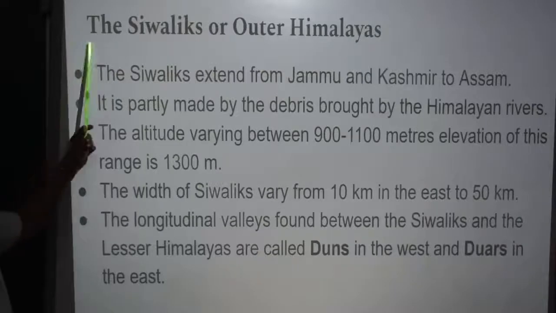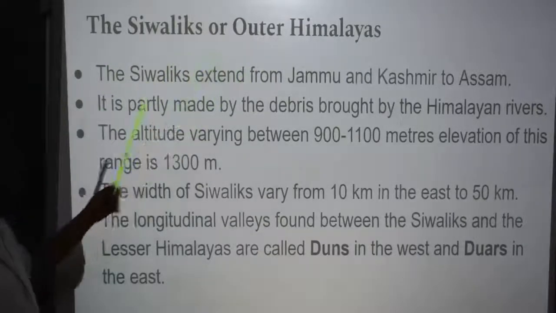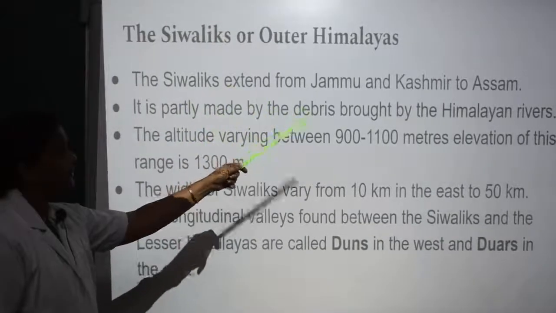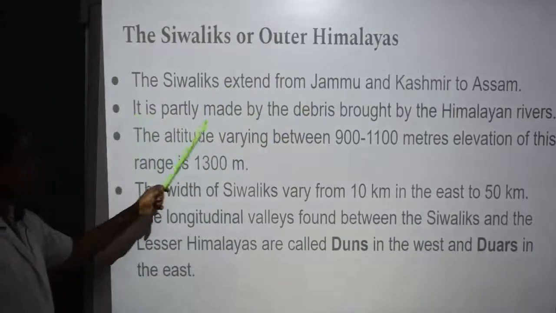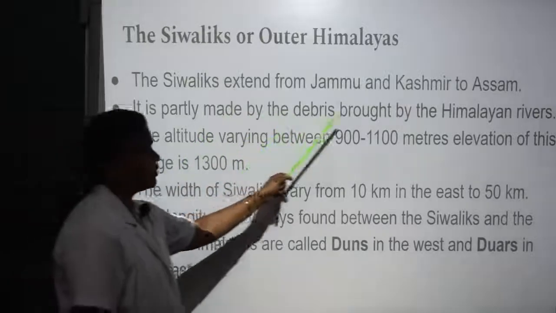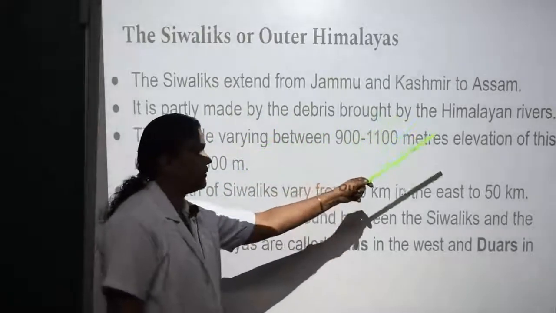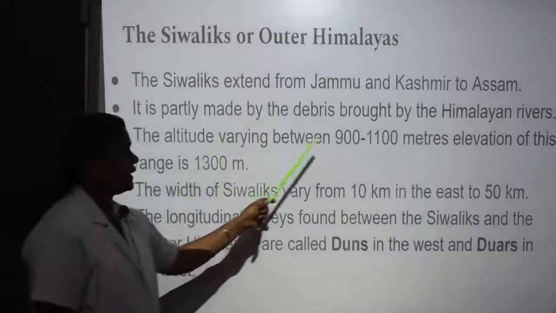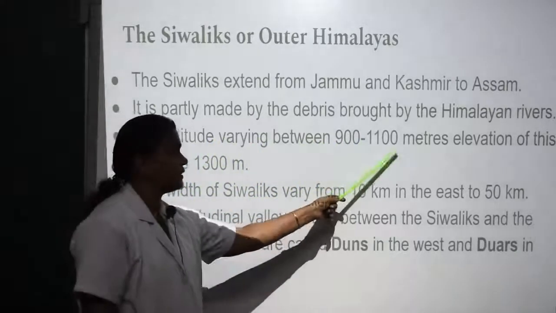The Shivaliks or outer Himalayas. The Shivaliks extend from Jammu and Kashmir to Assam. It is partly made by the debris brought by the Himalayan rivers. The altitude varies between 900 to 1100 meters.